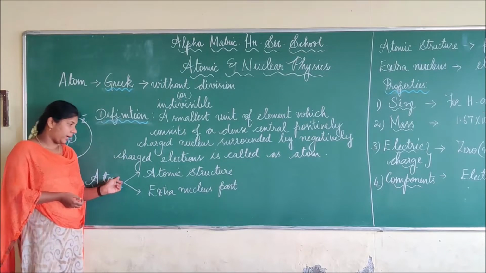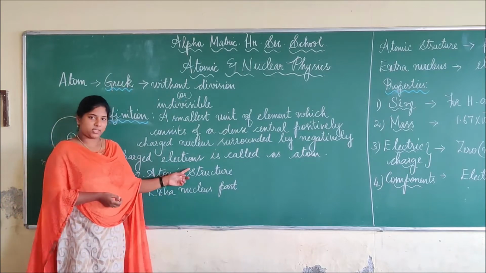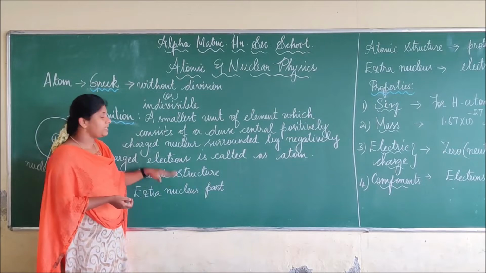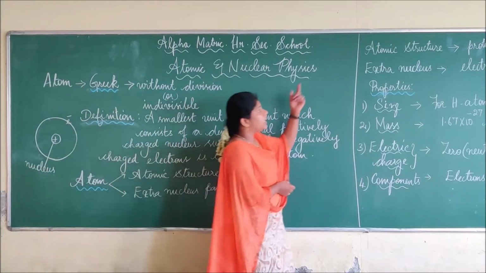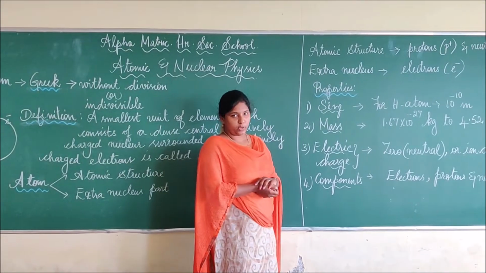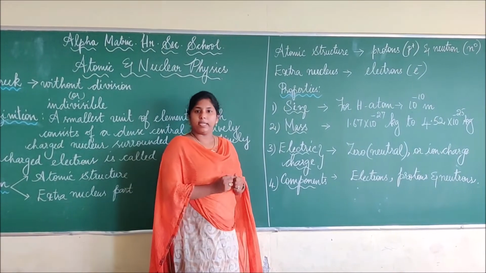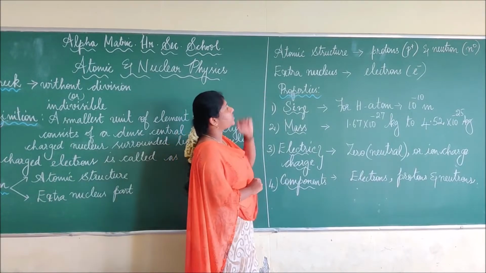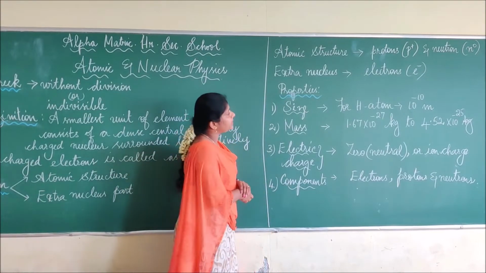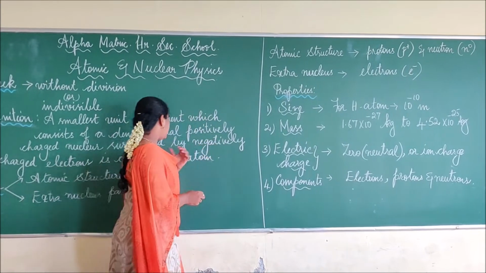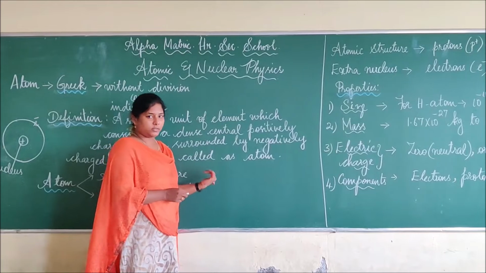One is the nucleus and the other is the extranucleus part. The nucleus consists of protons, which are positive, and neutrons, which are neutral, meaning no charge. The extranucleus part contains negatively charged electrons. This is atoms and their structure.